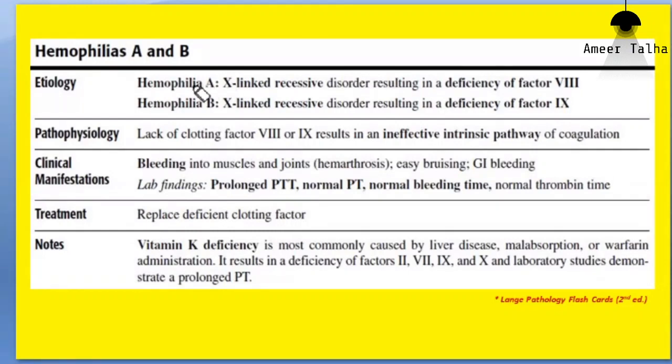So remember, hemophilia A is due to deficiency of clotting factor 8, whereas hemophilia B is due to deficiency of clotting factor 9.